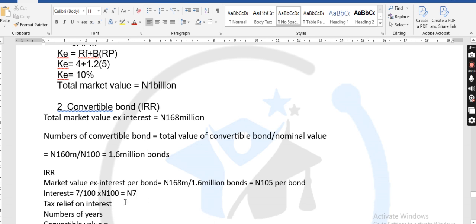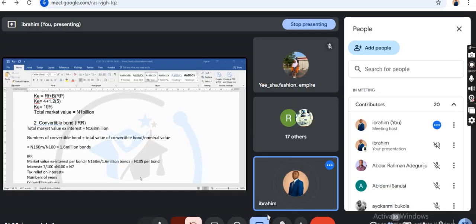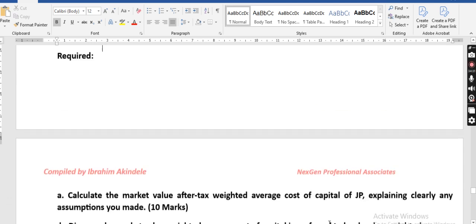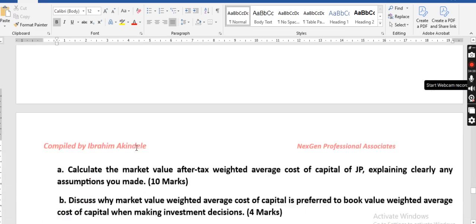Now, don't forget that your tax will be applied to the interest. What is the interest rate given to us in this question? You come down, you can see that JP pays tax at 30%.